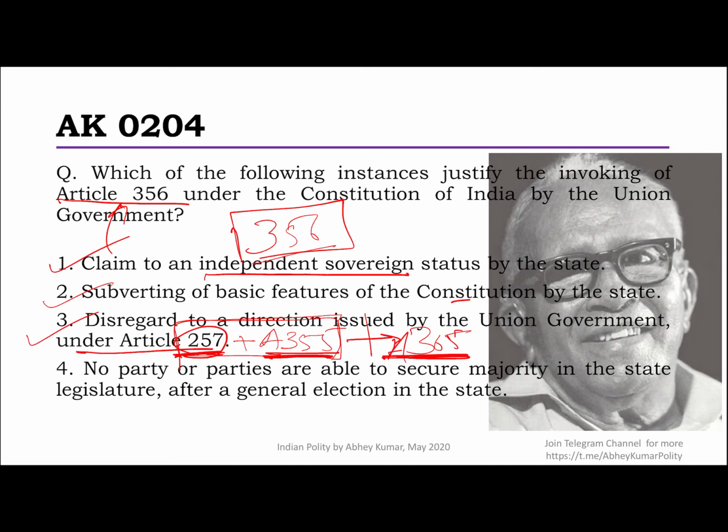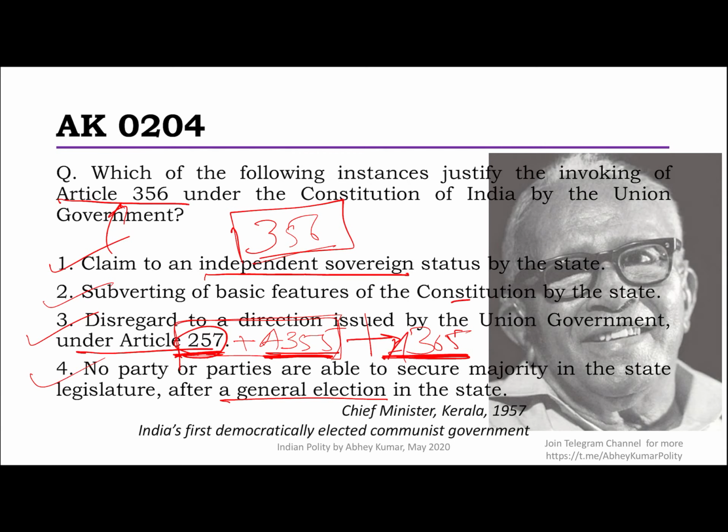Fourth one, no party or parties are able to secure majority in the state legislature after a general election in the state. This is correct. In fact, you would recall that last year, 2019 in November, after the Maharashtra election, when the stalemate happened, president rule was imposed precisely on this ground itself.